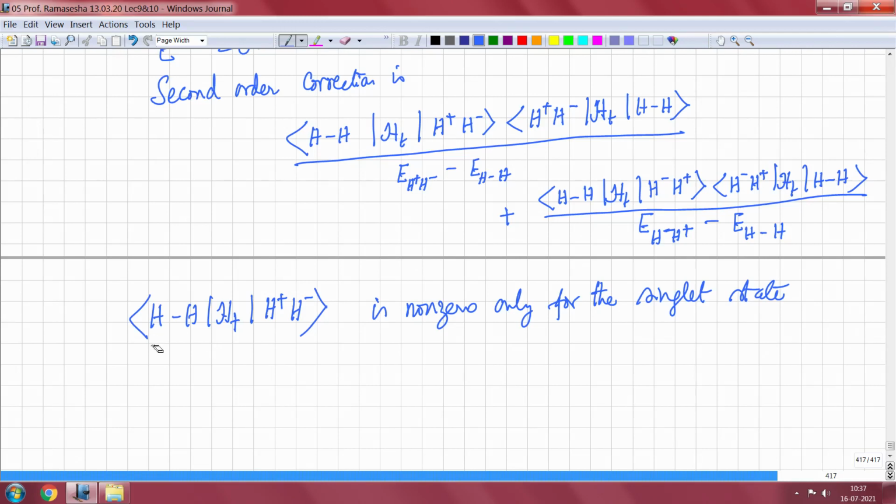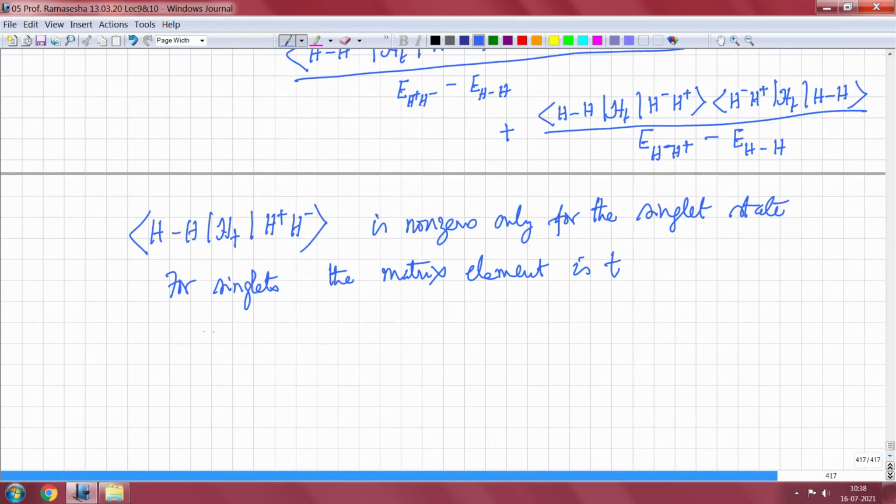So, only when it is in the singlet configuration you can hop, and this value is just T. And as far as the denominator is concerned, H plus H minus has an energy which is equal to U, and E H H has an energy which is 0, as we see from this diagram.